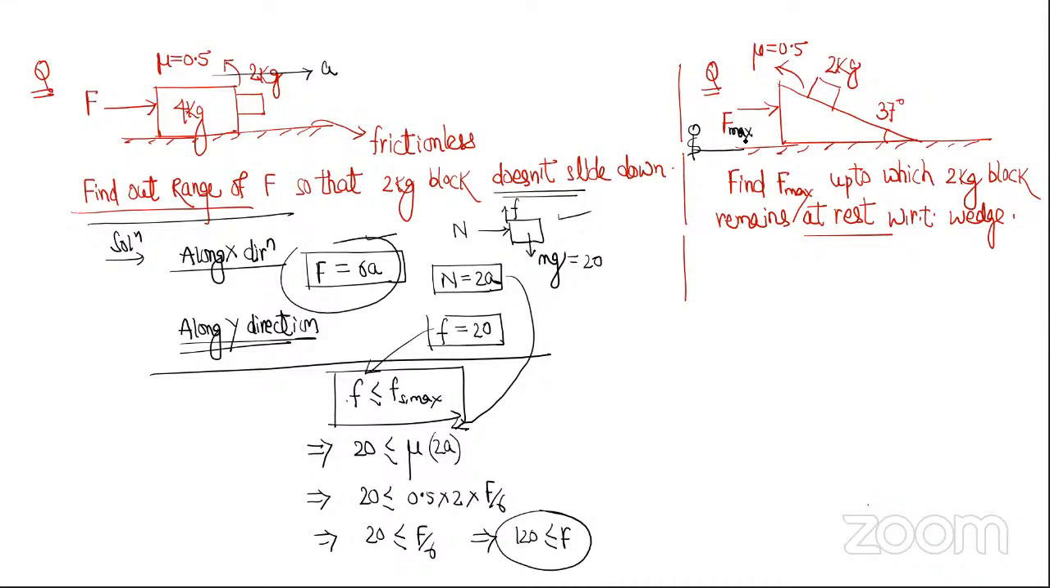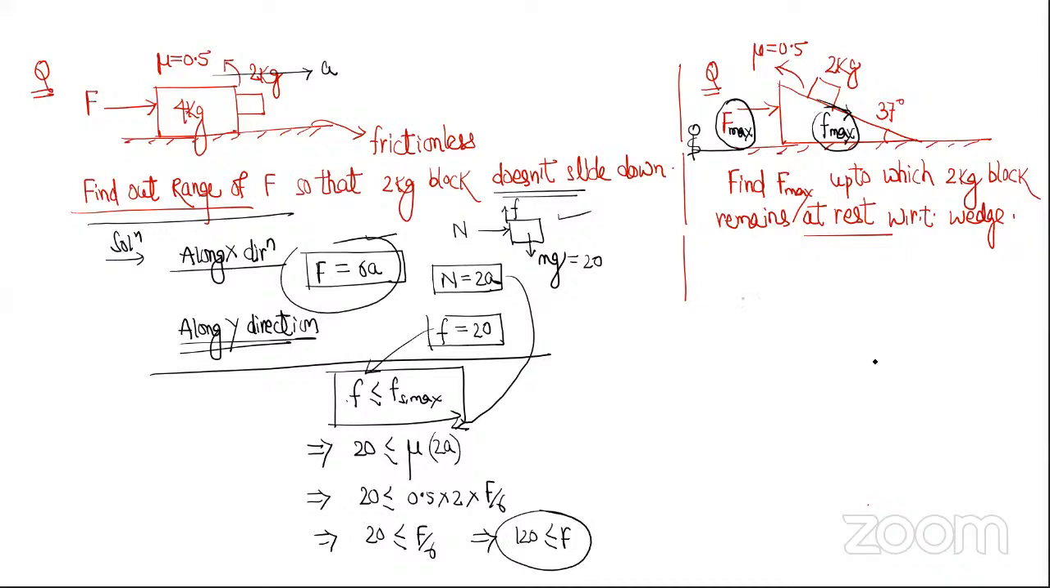Acha, think: if more than this F max force acts, the 2 kg block will slide in which direction? Upward. The 2 kg block has a tendency to slide upward. So here maximum friction will be acting in this direction, downward. Tell me, how many of you could understand this free body diagram? If maximum force is acting here, that means friction will be acting like this.